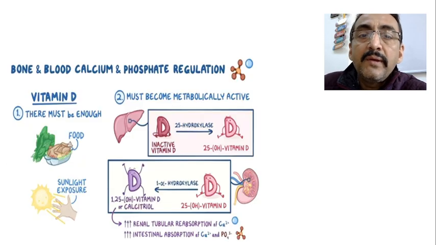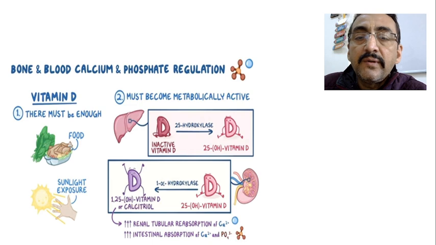Now this is the pictorial presentation where the vitamin D is present, and the 25-hydroxylase enzyme converts it into 25-hydroxy vitamin D in the liver. Later it goes to the kidney.